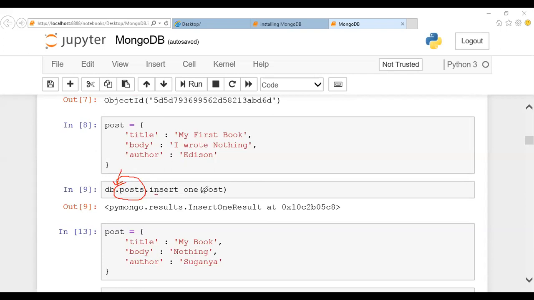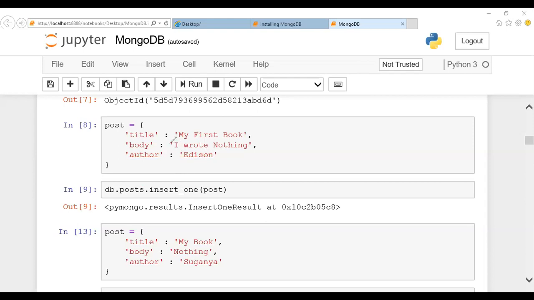insert_one is the predefined function for inserting one particular record. Here I'm having only one record, right? One record with the title, body, and author. So assume these are the column names and these are the values for those columns. If for the next post the author name is not known, only the title and body, I can insert just those fields. This is what I told you: MongoDB is very flexible. There is no rule that you should insert all the columns. Whatever columns we know are sufficient.